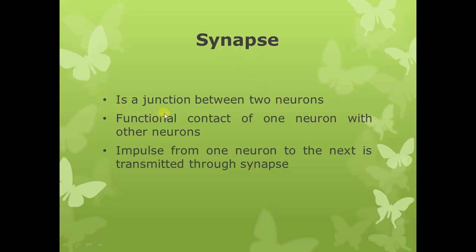So, it's a junction between the two neurons by which the impulse from one neuron is transmitted to the next neuron. So, we can also say that synapse is a functional contact of one neuron with the other neurons. So these are different definitions of synapse. In simple words, it's a junction, it's a communication between two neurons.